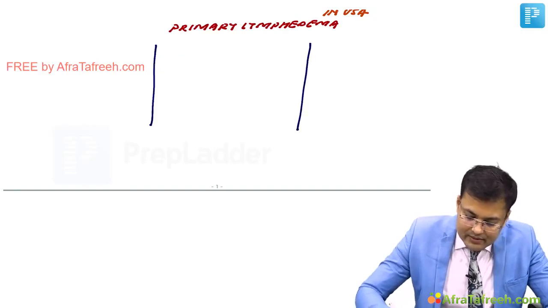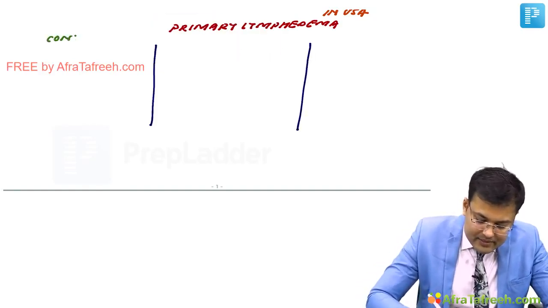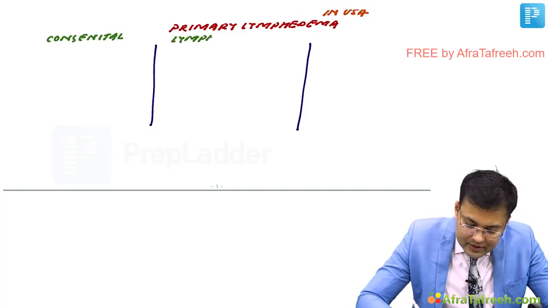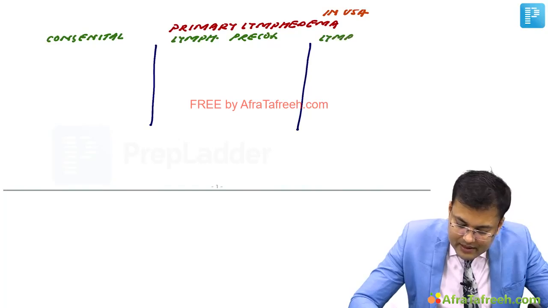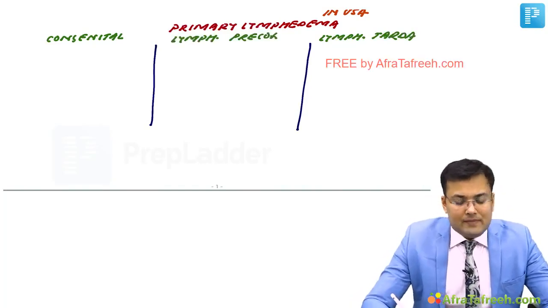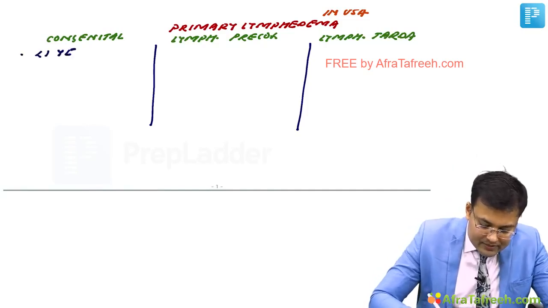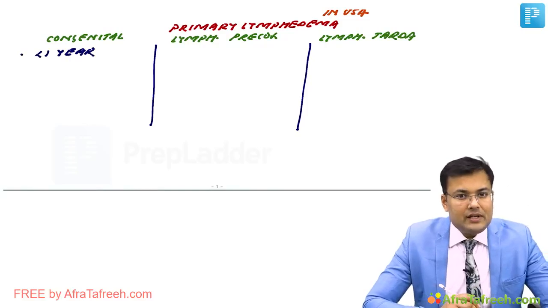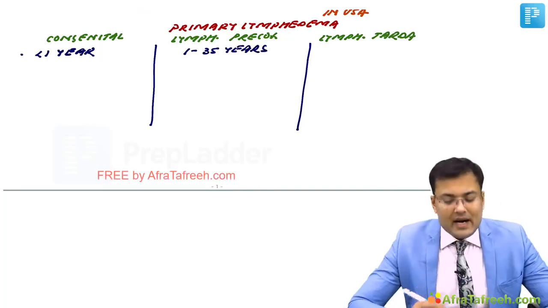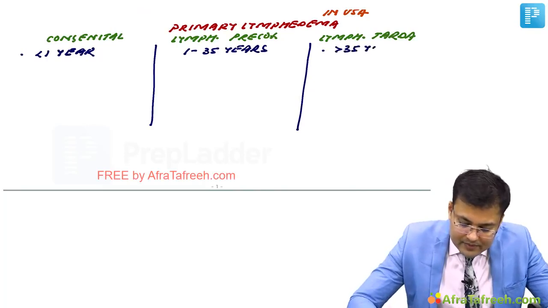First is congenital lymphedema. Second is lymphedema praecox. And third is lymphedema tarda. Now first see the age. If it is congenital, usually it's present at birth. In the majority of patients, the age is less than 1 year. In lymphedema praecox, the age is 1 to 35 years. Clear? And what's the age in lymphedema tarda? It's more than 35 years.